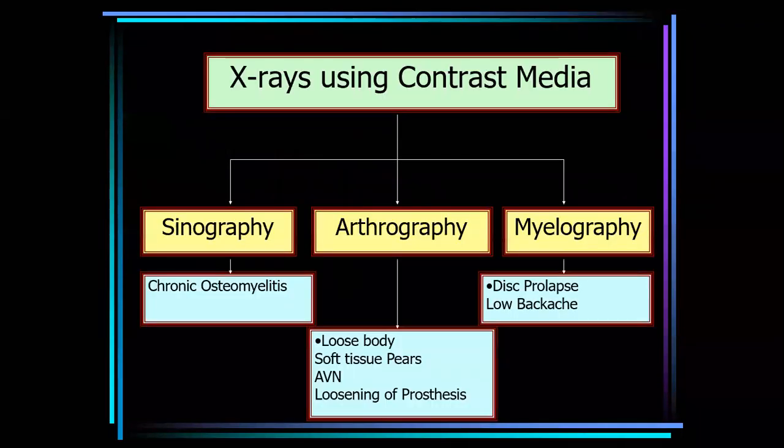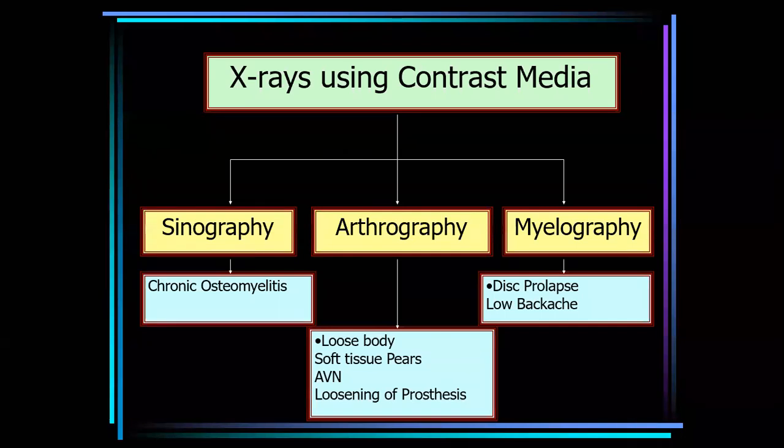So X-rays using contrast media: sinography, in case of chronic osteomyelitis. In case of arthrography, you can inject the medium in the joints. In case of loose bodies you can diagnose by injecting medium in the joints. Soft tissue tears you can also diagnose.